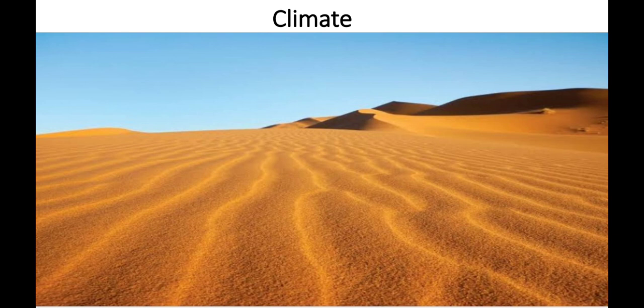As there is hardly any moisture in the desert areas, there is no cloud cover in the skies. So the land is not protected from the fierce heat of the sun, and it heats up very rapidly during the day.